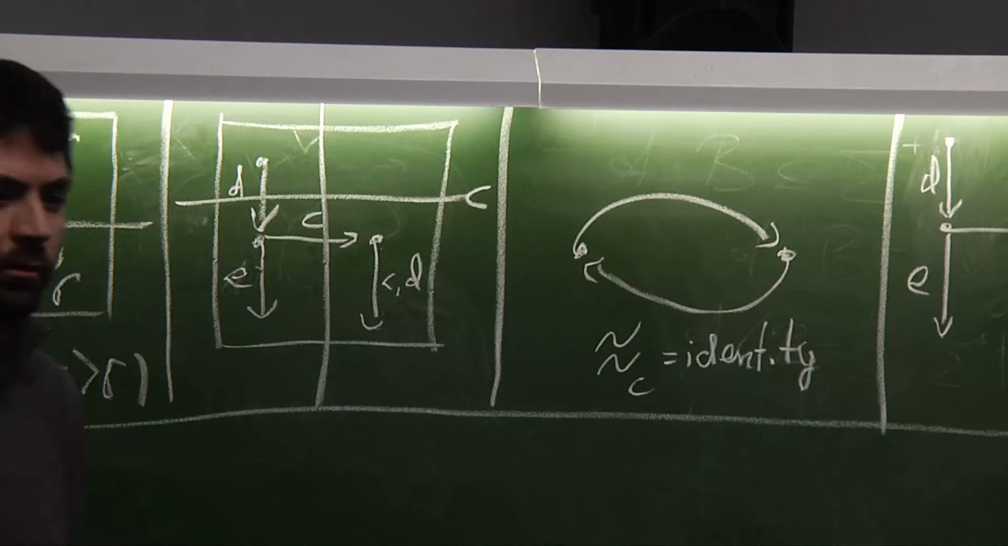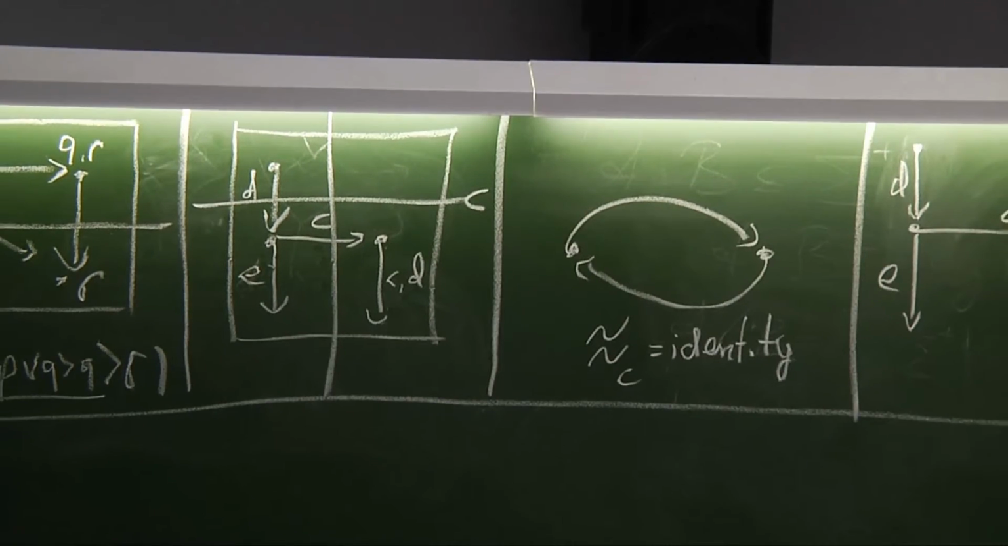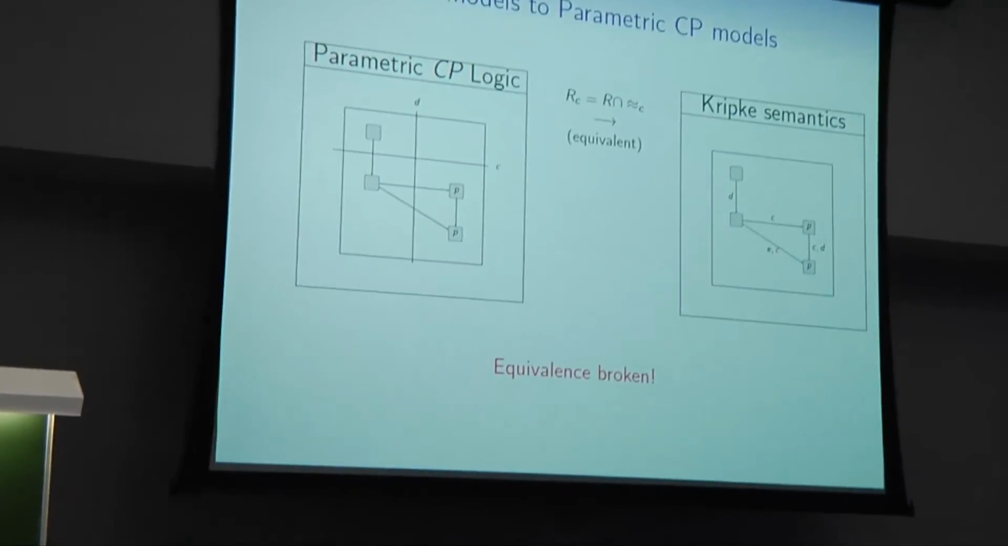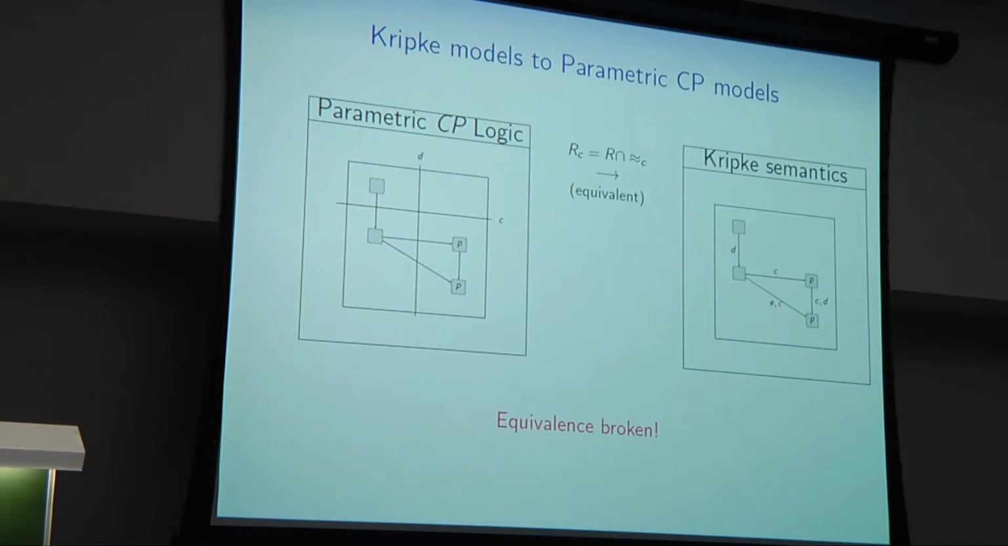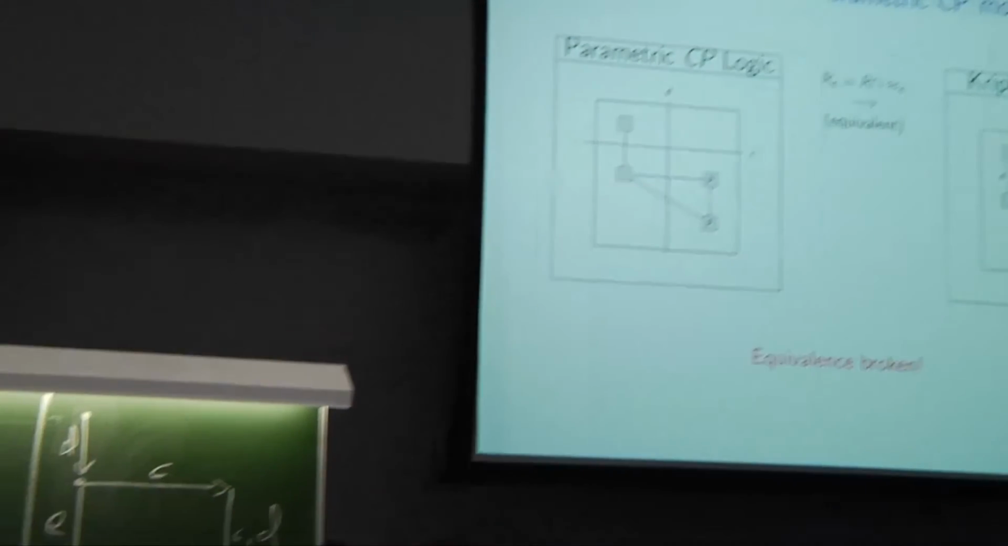Can we go back? Well, no, there's a problem. The obvious thing to do is to construct a Kripke model from the parametric model simply by defining RC to be the intersection of the accessibility relation with these equivalence classes. That's what's required for modal equivalence. But if we do that, we end up with a problem when we took the union.